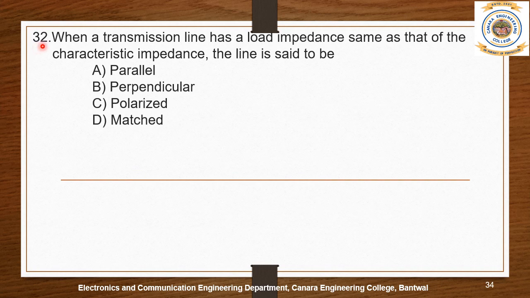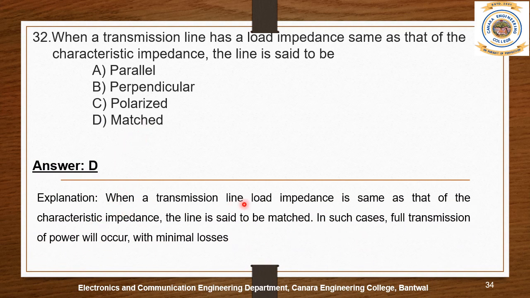Question number 32. When a transmission line has a load impedance same as the characteristic impedance, the line is said to be, the given options are A. parallel, B. perpendicular, C. polarized, and D. matched. The answer is D. Matched. When the transmission line load impedance is the same as the characteristic impedance, the line is said to be matched. In such cases, full transmission of the power will occur with minimum losses.